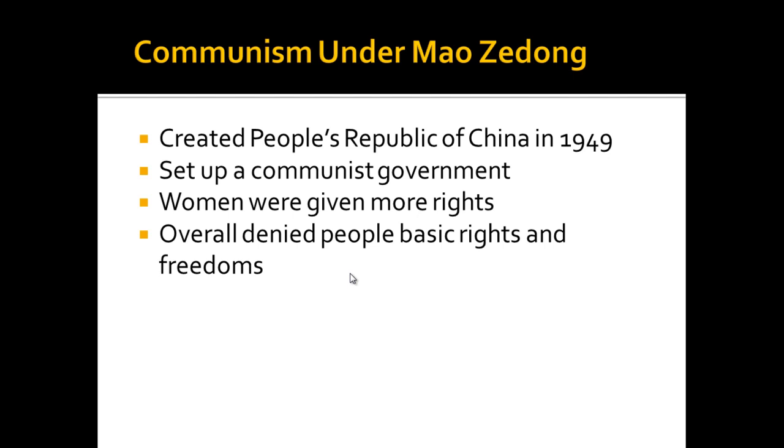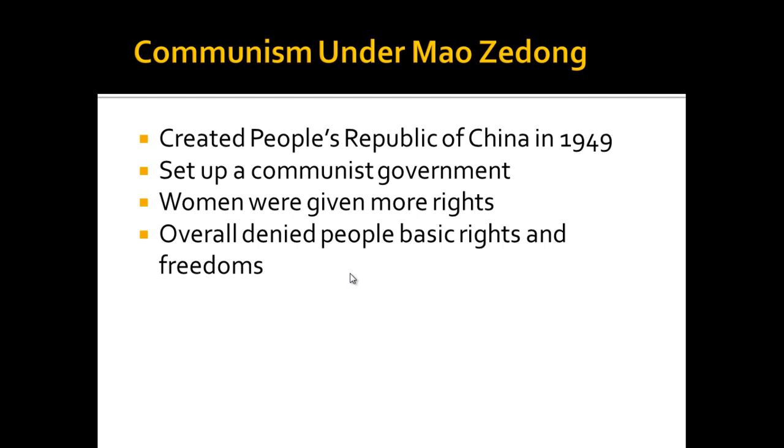So Mao Zedong is going to build a communist one-party totalitarian state in the People's Republic of China. The communist ideology will guide the government's efforts to reshape the economy and society that China had inherited from their dynastic period. The communist government will discourage any sort of religion or traditional Chinese belief, and they will seize the property of rural landlords.